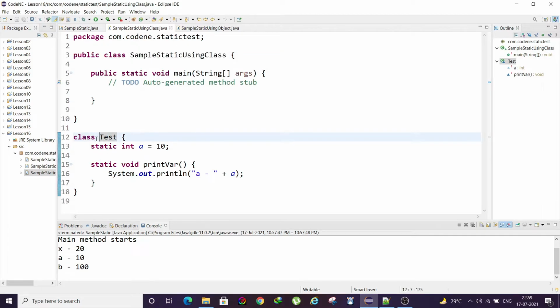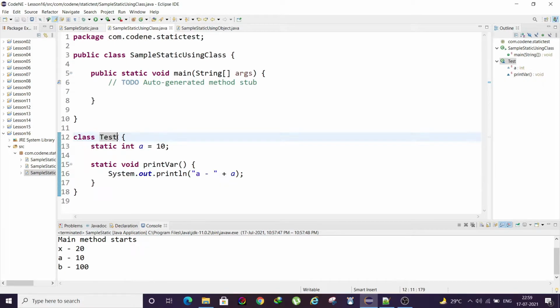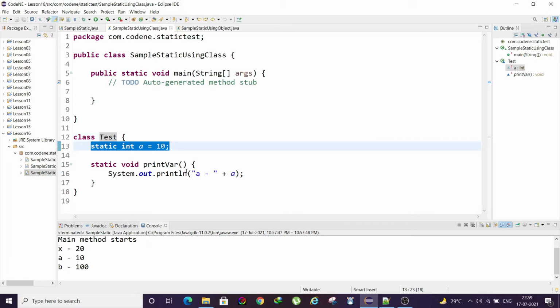I've already written a little bit of the code where I defined one Test class. It will have a variable a equal to 10, and it has a method. It has a method printVar. It is static and it will print the value of a.